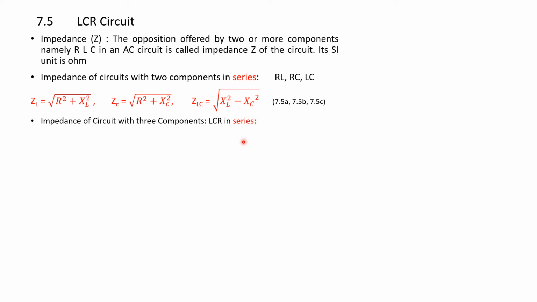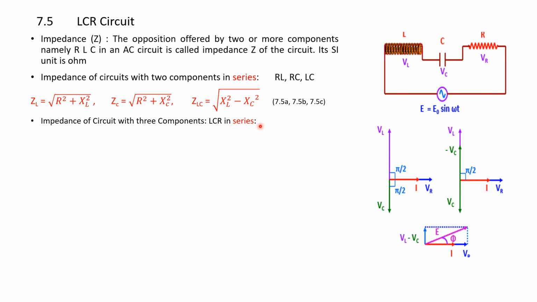Now let us consider the impedance of a circuit with three components, that is when we have inductance, capacitance and resistance combined in series. Please see the diagram on the right hand side. This circuit on the top, let us call it circuit diagram A. It has an inductance of L henries, a capacitor of C farads, and a resistance of R ohms.